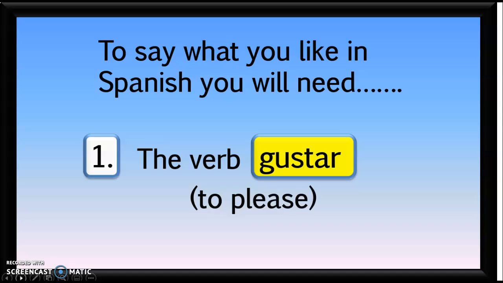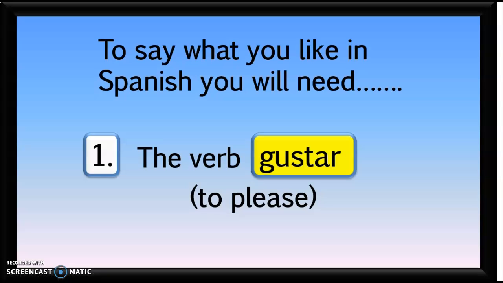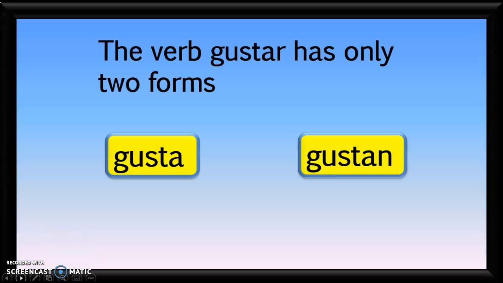To say what you like in Spanish, you'll need several things. First of all, you need the verb gustar, which actually literally means to please. The verb gustar has only two forms, gusta and gustan. That's in the present tense. Typically, you don't use other forms of this verb in any kind of context.